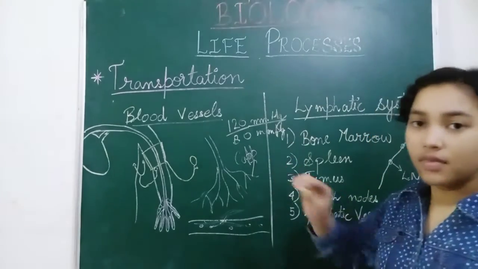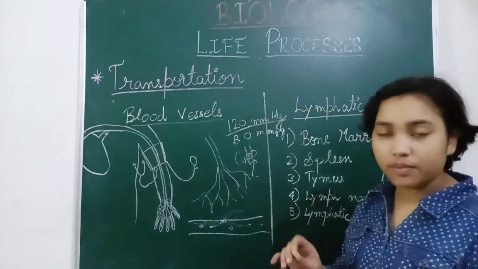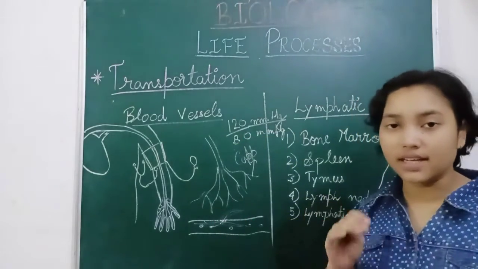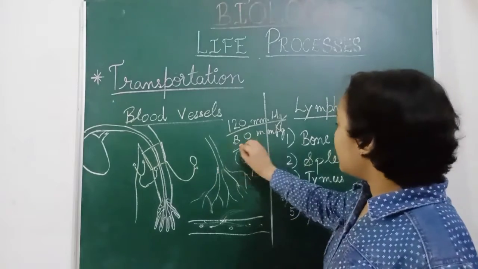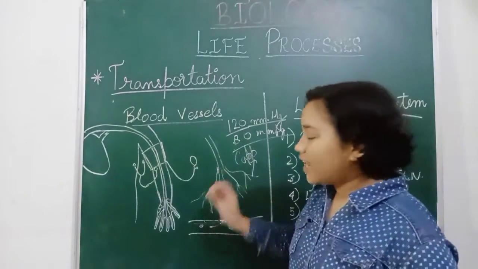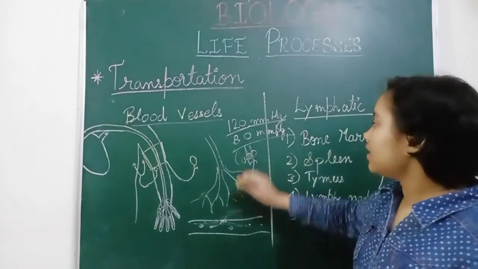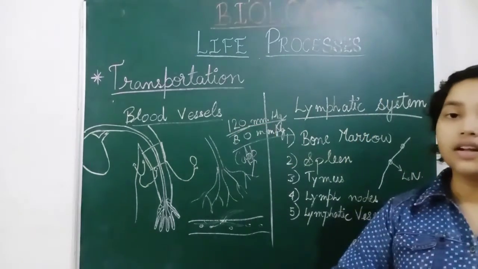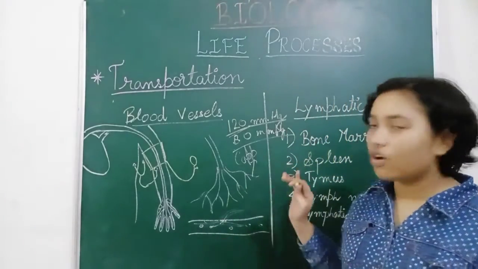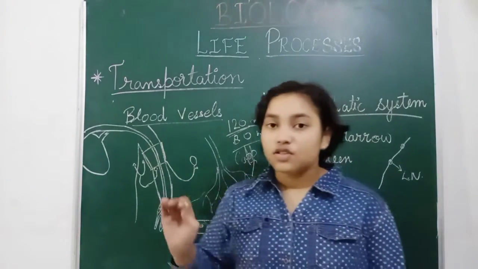The blood pressure is minimum in the normal condition when it is relaxed, at 80 millimeter of mercury, and when it contracts, it is 120 millimeter of mercury. So this is the blood pressure of a normal human being.